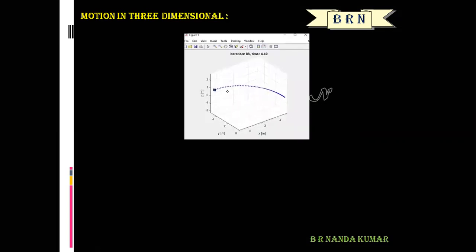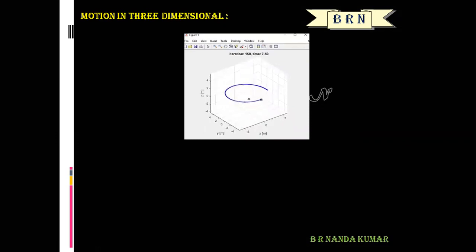The next type of motion is motion in three dimensions. If a particle is moving in space, that is called motion in three dimensions.